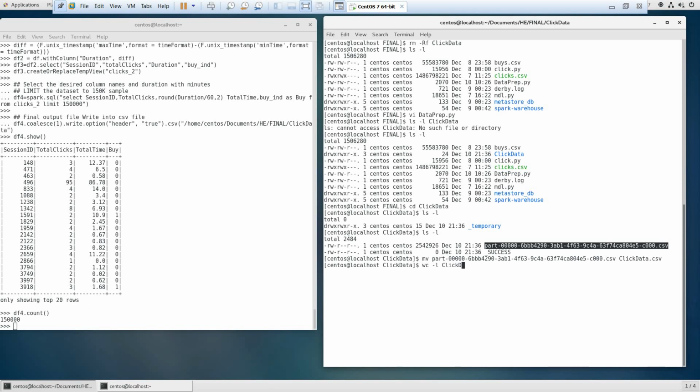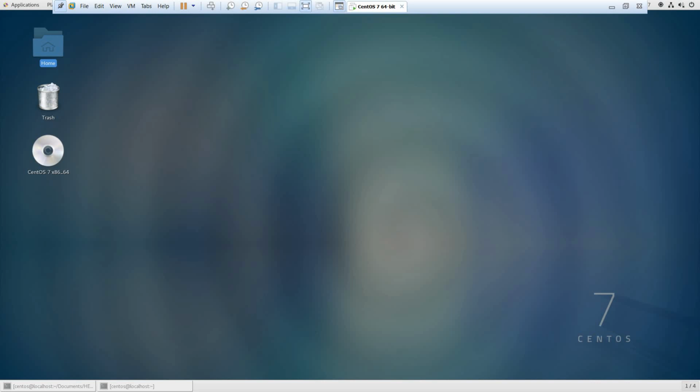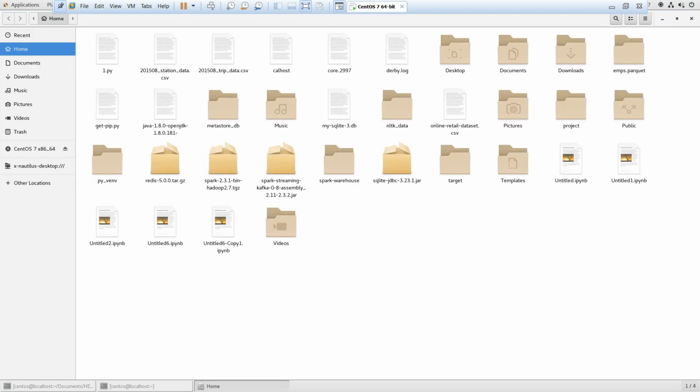So the final file has 150K rows. Let me move this file to the C directory, where KNIME will be reading and taking the input.